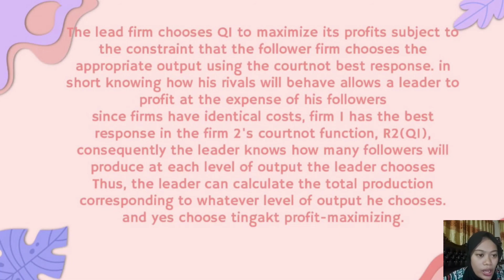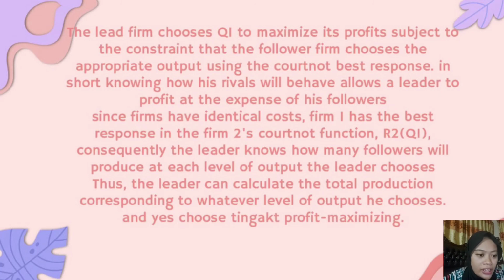In short, knowing how its rivals will behave allows a leader to profit at the expense of its followers. Since firms have identical costs, firm 1 has the best response in firm 2's Cournot function. Consequently, the leader knows how much the follower will produce at each level of output the leader chooses.